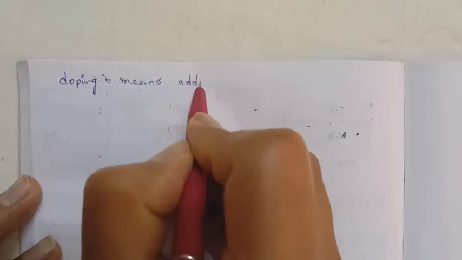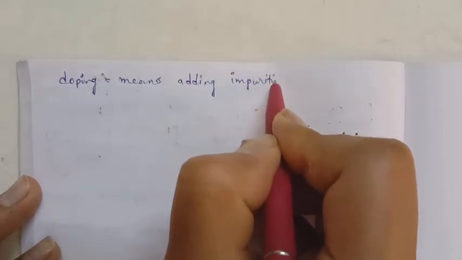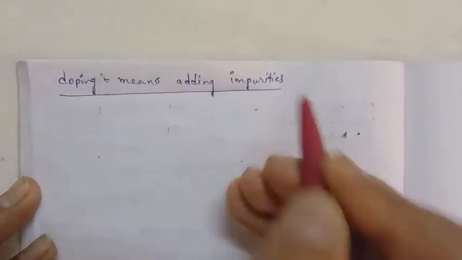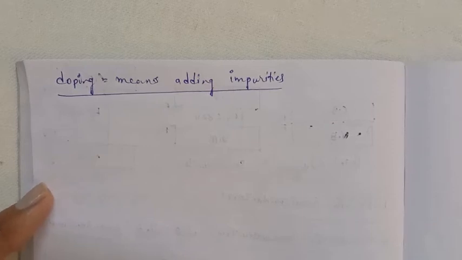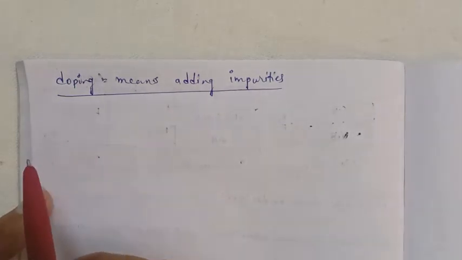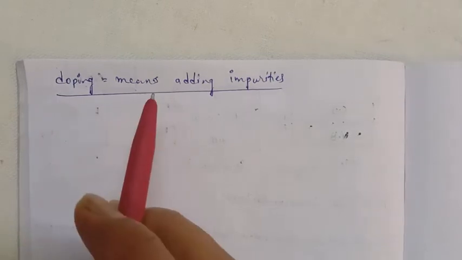Doping means adding impurities. By adding impurities, we can apply less energy and the free electrons are created in the conduction band. There are two types of doping. What does doping mean? Adding impurities.